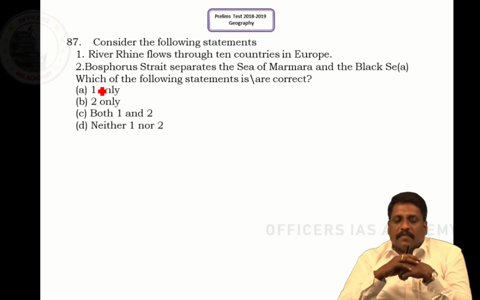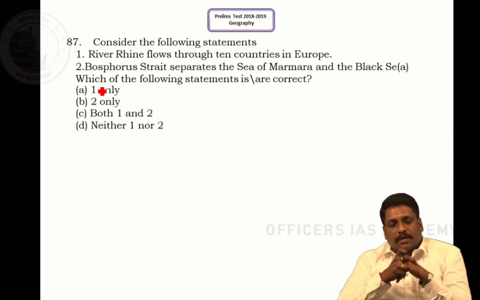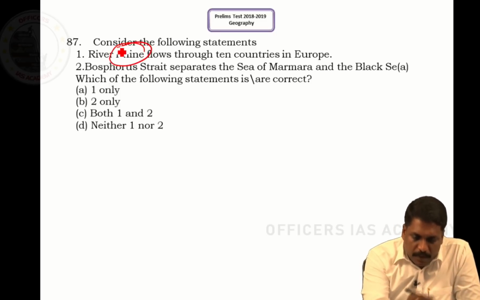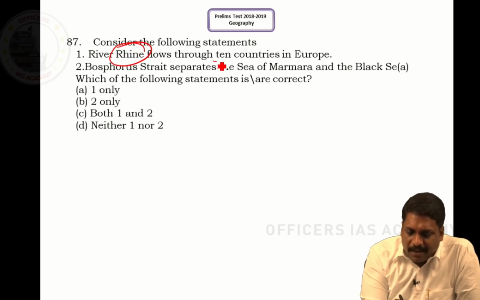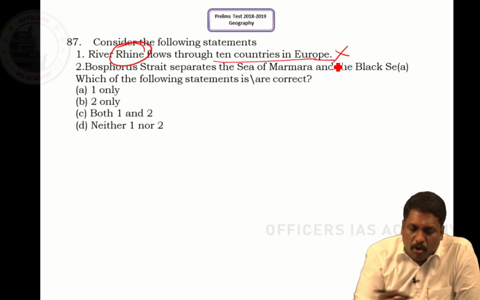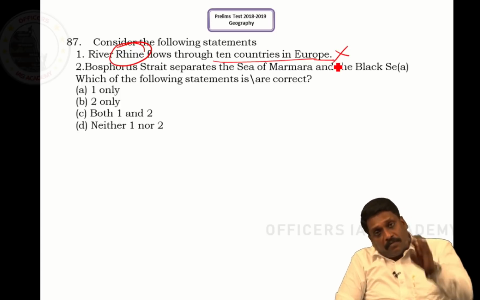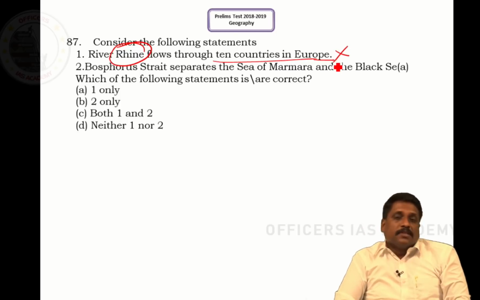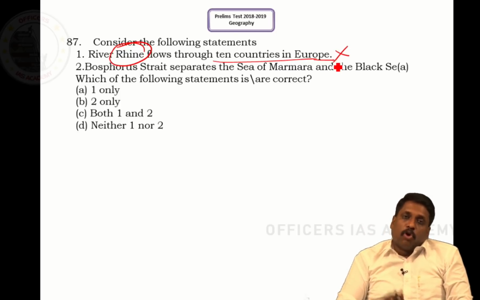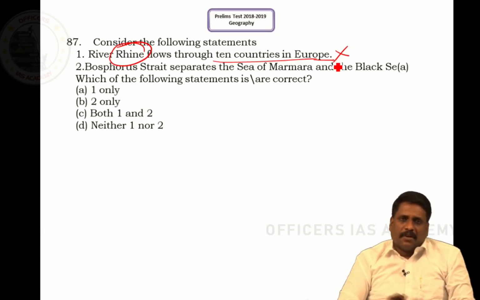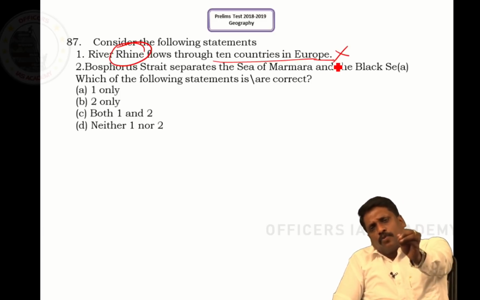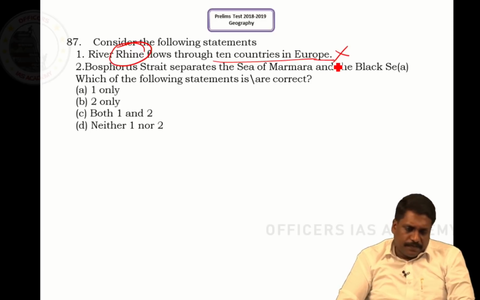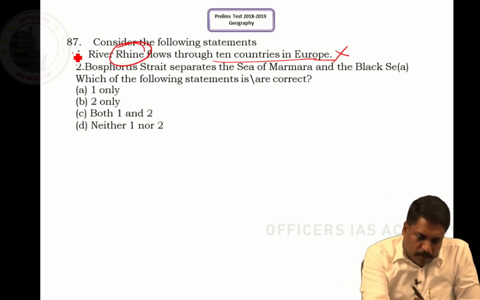Question number 87. Consider the following statements. Statement 1: River Rhine flows through 10 countries in Europe. This statement is wrong. This is not the Rhine. The river which flows through 10 countries is the Danube. River Rhine hardly flows through France and Germany, sir. So this statement is wrong.